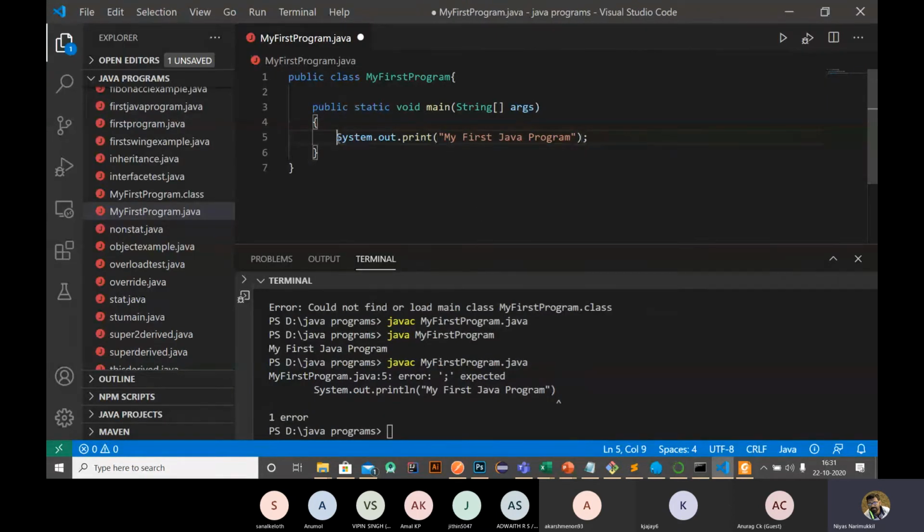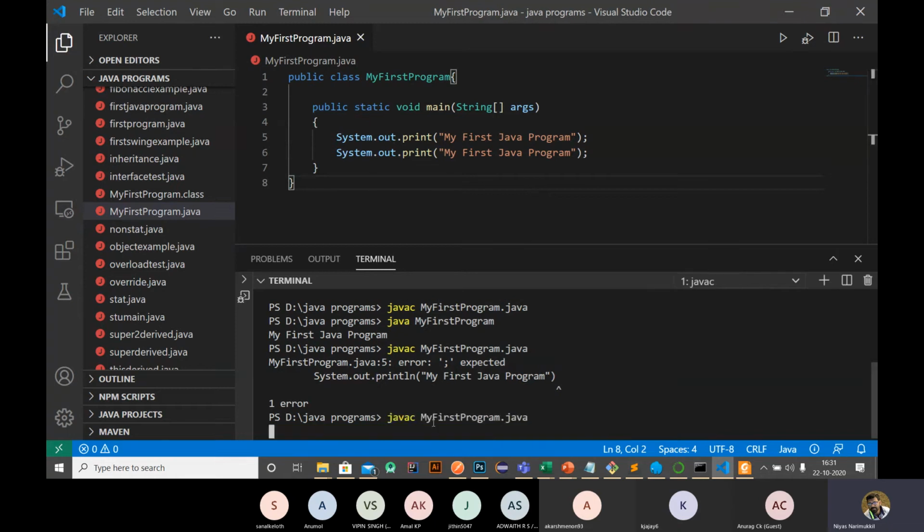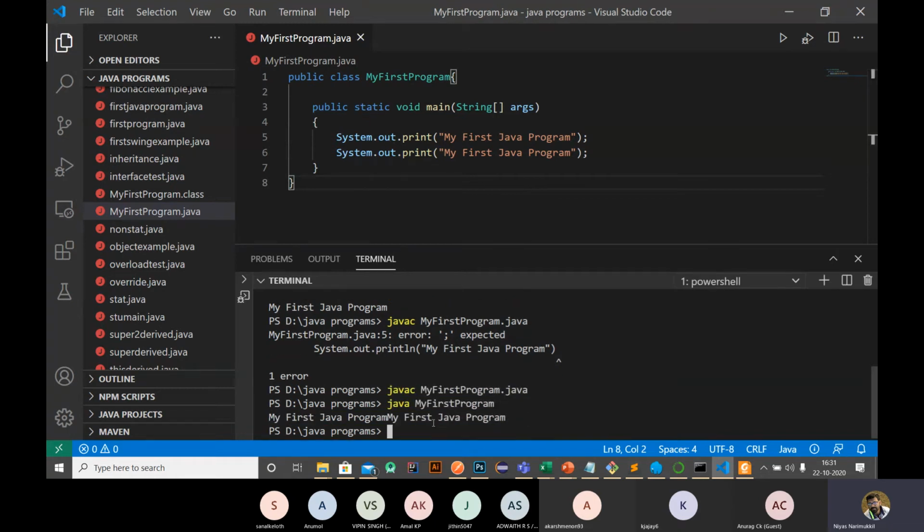So let's check. This is my first line of output and my second line of output. Just compile again. I'm getting the output as my first program, my first program, printing directly without any new line insertion.